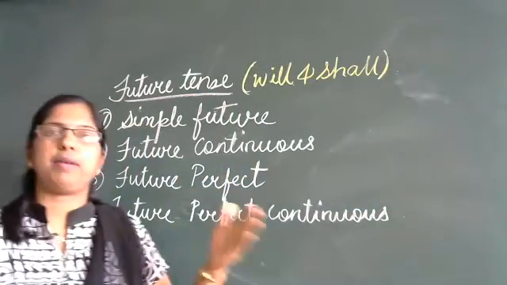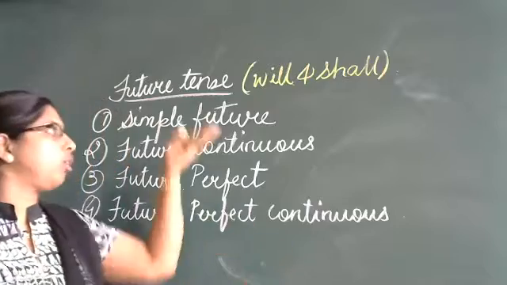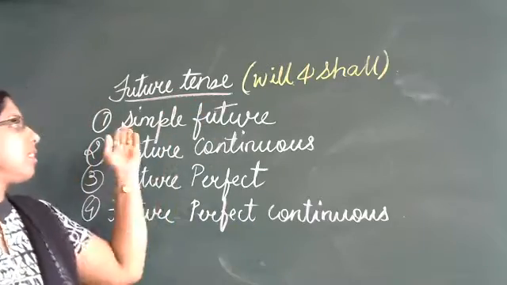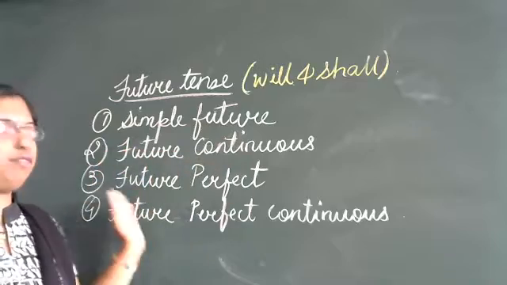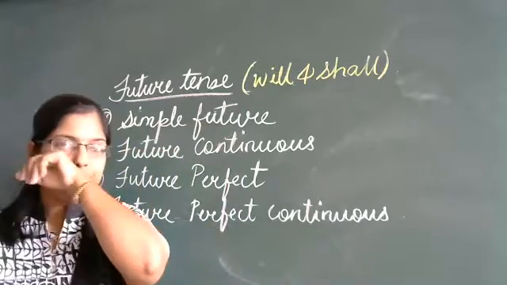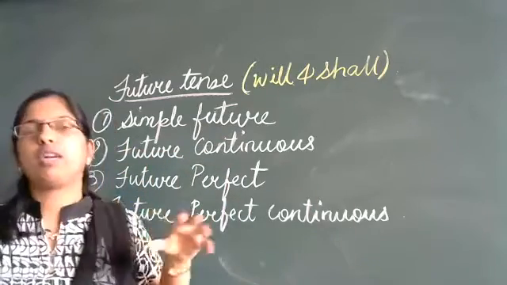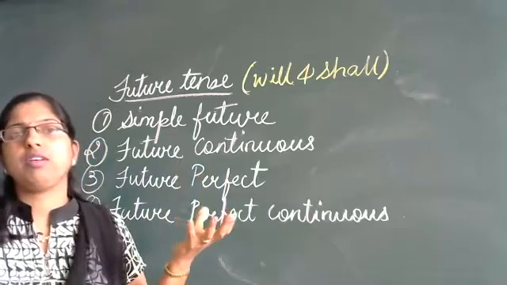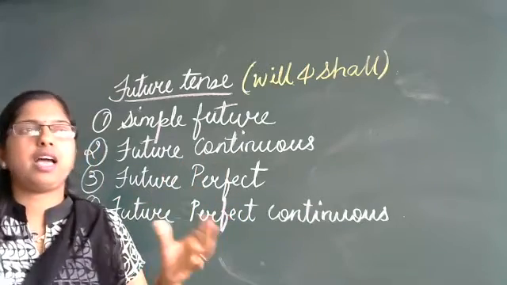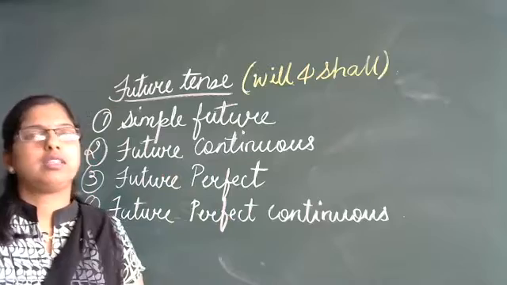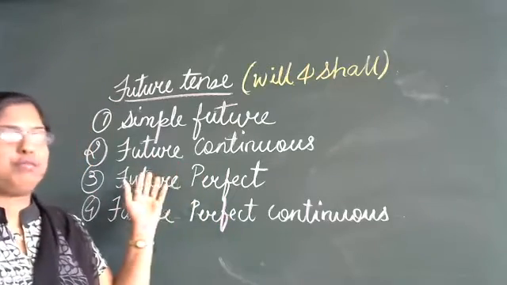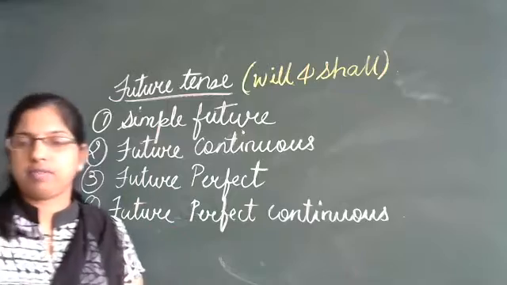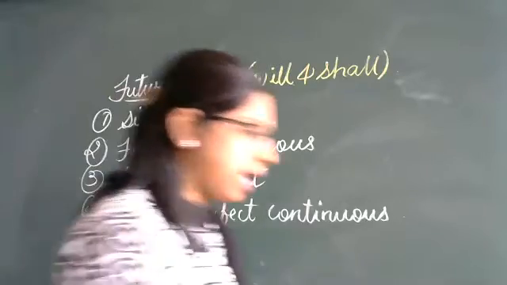As we have learned in the present and past, the same we are going to learn in the future tense: simple future, future continuous, future perfect and future perfect continuous. So we will see what changes we make in the sentences and how you are going to identify whether the sentence is in simple future, future perfect or future continuous. So let us go through the examples now.